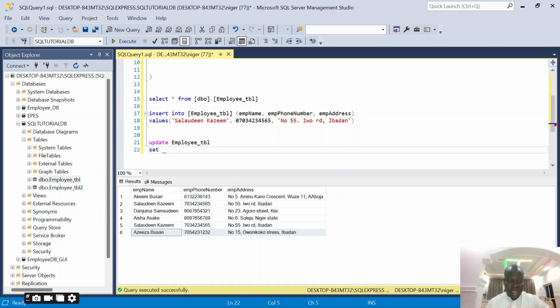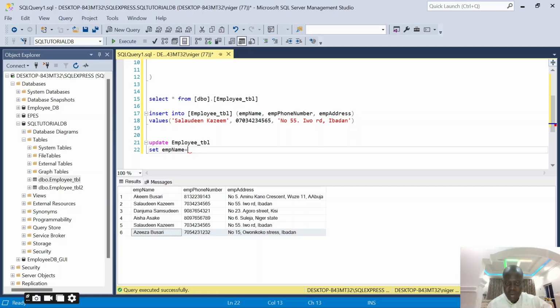I'm setting, what am I setting? What do I want to change? For now, it's the name I want to change. So I'll say change the employee name to, what am I changing it to? But the problem I'm going to have here is, if I say okay, change the employee name, and I pick Salaudin Cousin, the two names will be affected because I'm not using an ID.